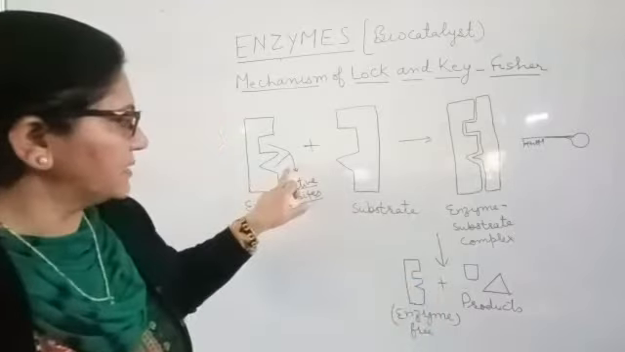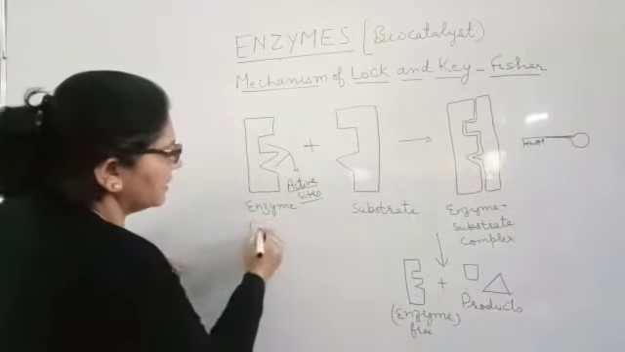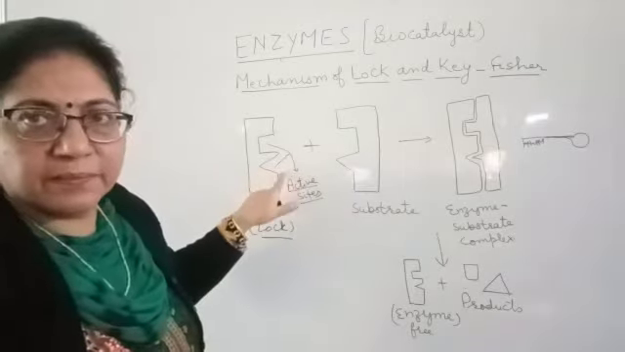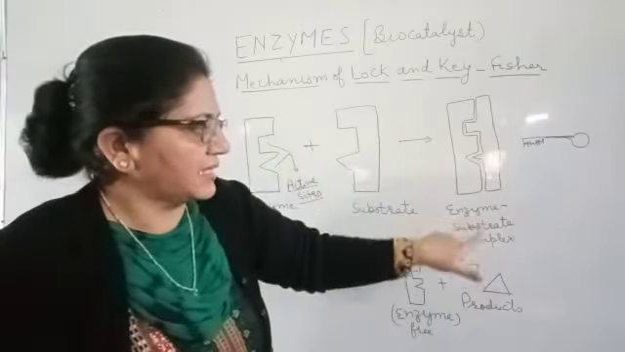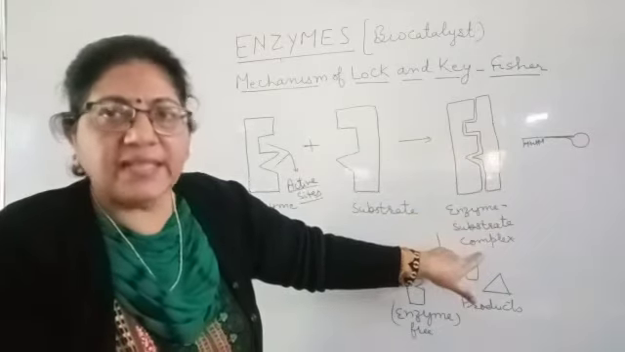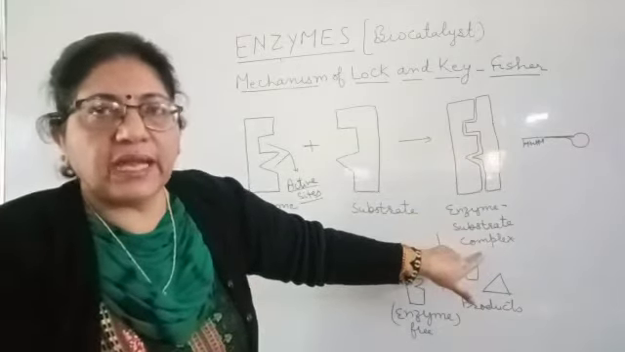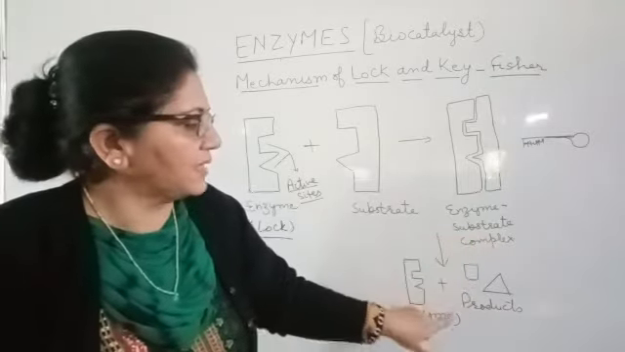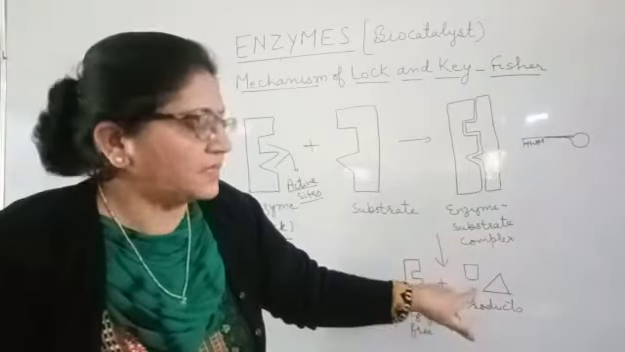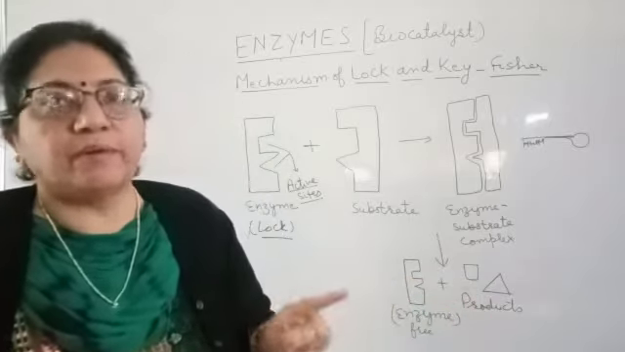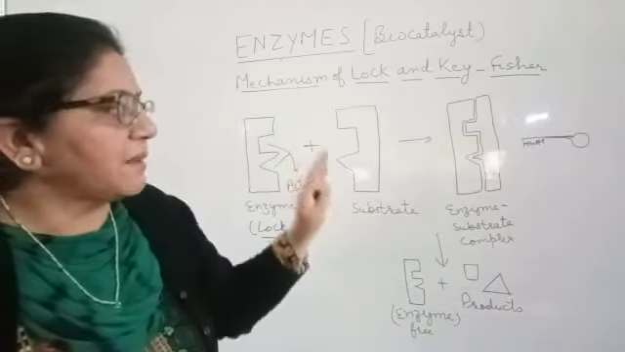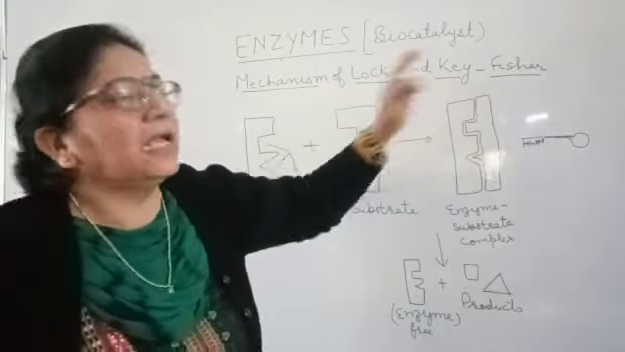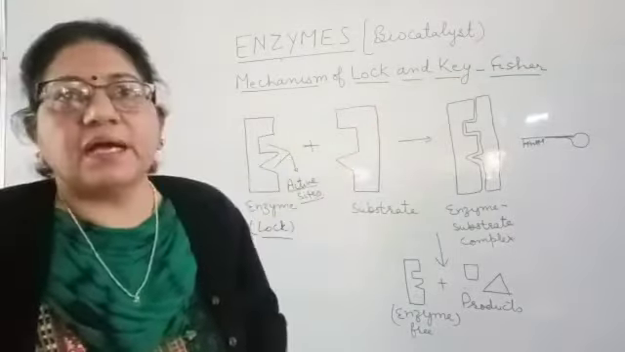So here the enzyme acts as a lock in which the specific key will fit, and that is called the enzyme substrate complex. And when the key rotates, the lock will be opened, meaning the end products are going to be formed. That's why this simple working of an enzyme is known as the lock and key hypothesis given by Fischer.